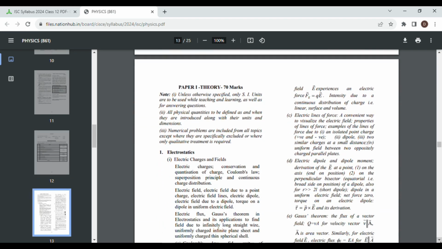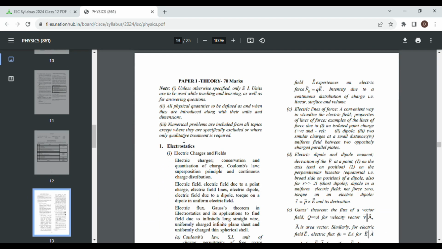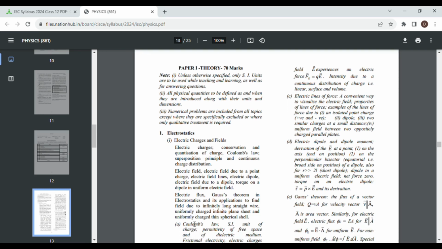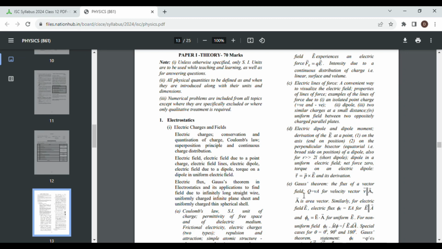So here you can find your detailed syllabus. Please follow this syllabus word by word. This is exactly what you are supposed to study. Nothing less, nothing more. If you have covered whatever is written within the syllabus, then you are done. You do not need to worry. There will be nothing else that will be asked. Every question that will be asked will be based on whatever is written over here.